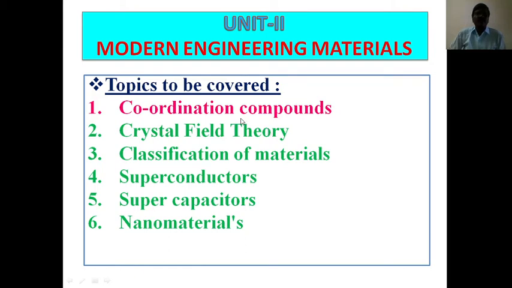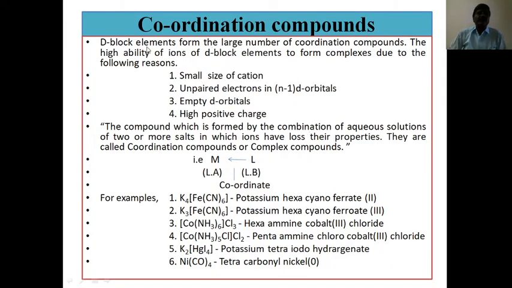Now I would like to discuss coordination compounds. See that d-block elements form a large number of coordination compounds. The high ability of ions of d-block elements to form complexes is due to the following reasons: small size of cation, unpaired electrons in (n-1)d orbitals, empty d orbitals, and high positive charge. These are 4 reasons for the formation of complexes.